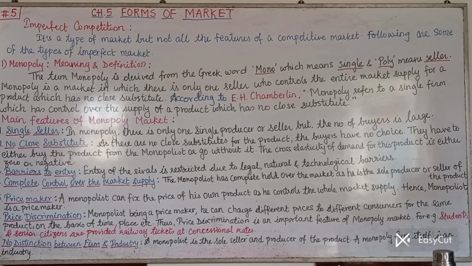Okay. So with this, the lecture is over, but I will revise in short today's lecture. We have started with monopoly. We have seen the meaning and definition by E.H. Chamberlain. Then we have done the main features of monopoly market. In short, first one, single seller. Second, no close substitute. Third, barriers to entry. Fourth, complete control over the market supply. Fifth, price maker. Sixth, price discrimination. And seventh, the last one, no distinction between firm and industry.